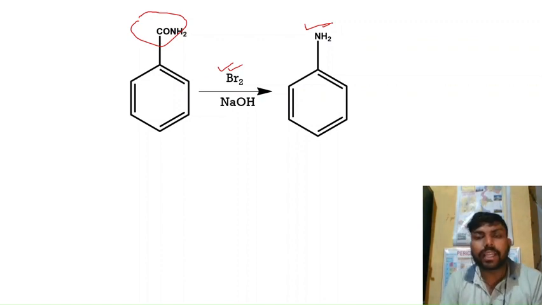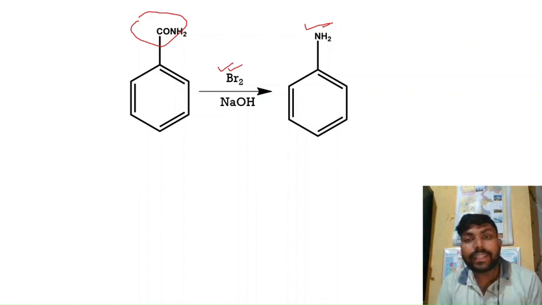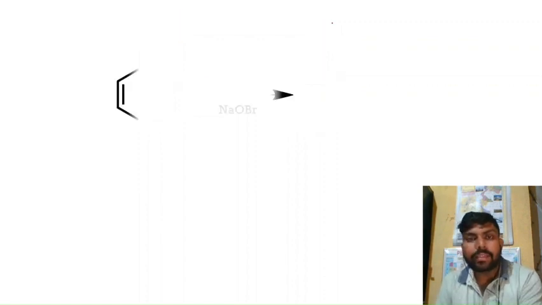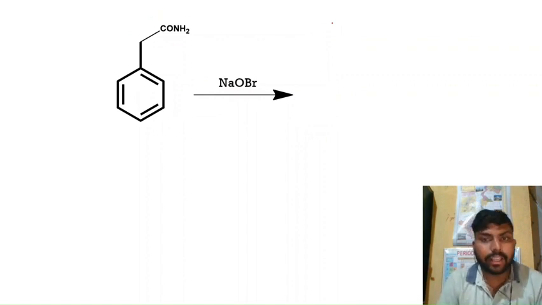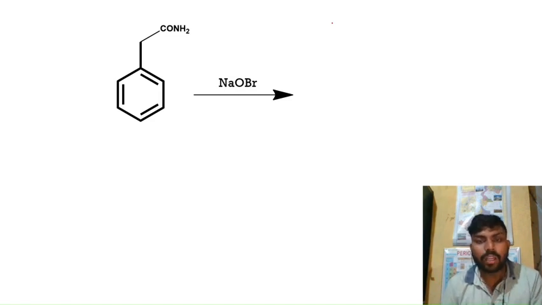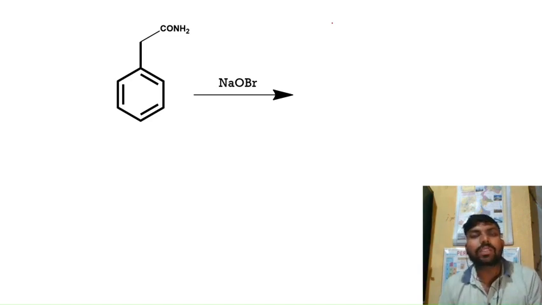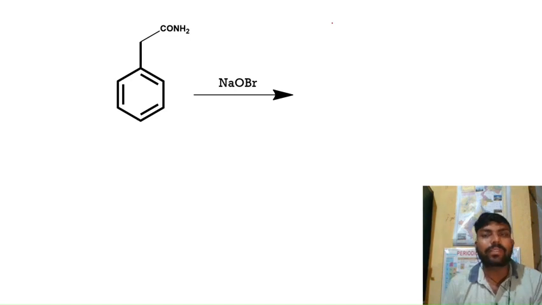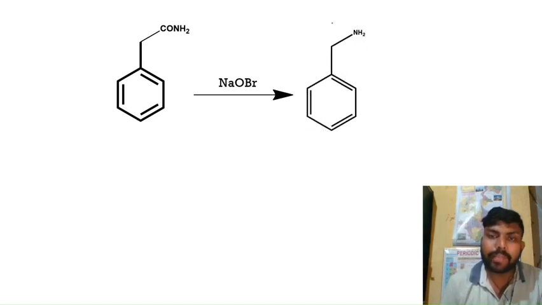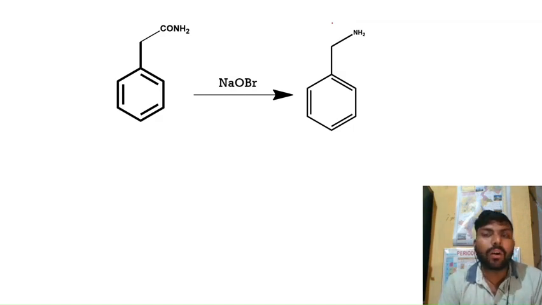Now one more point. Sometimes in questions we have seen that the reagent is given as sodium hypobromite. If you get this type of problem, don't panic. Here you can see the amide, and it is treated with sodium hypobromite. You know that when bromine reacts with NaOH, it forms sodium hypobromite, and that is directly given in your question. Obviously this is a Hoffman degradation reaction, and it will give your desired product, the primary amine.